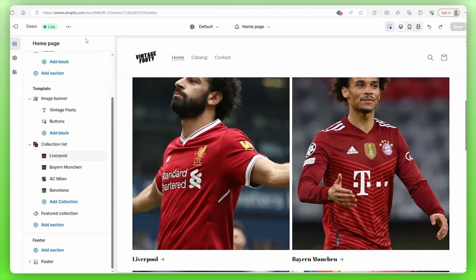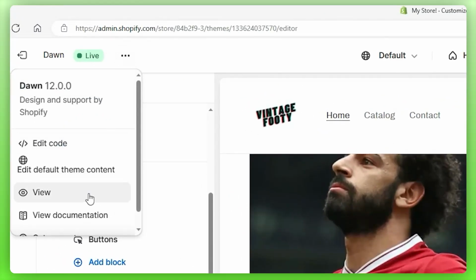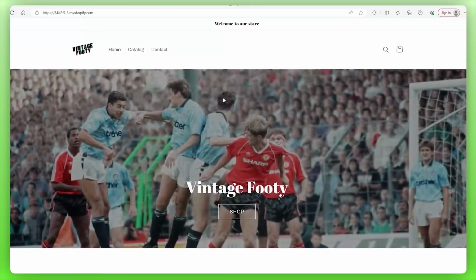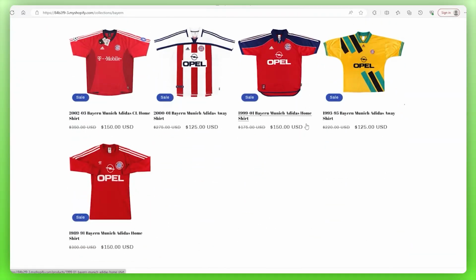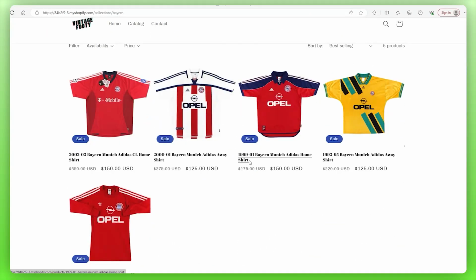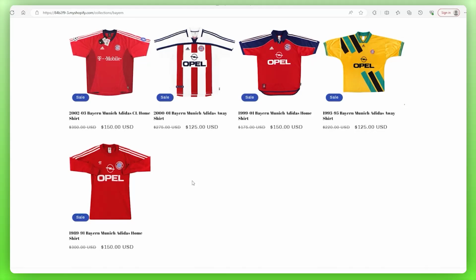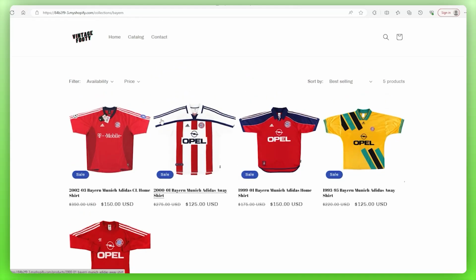So we're going to view this from the perspective of the customer, go to these 3 dots, hit view, and we're just going to click on one of these teams, and then yes, so this is how it works. So it takes you to the collection of those jerseys. If I had more, obviously they'd all go here, but I've added 5, so that is all that we need to see.